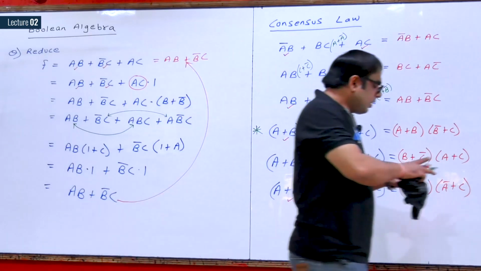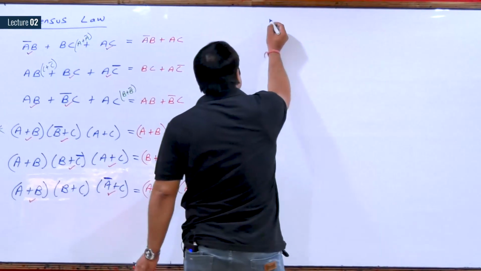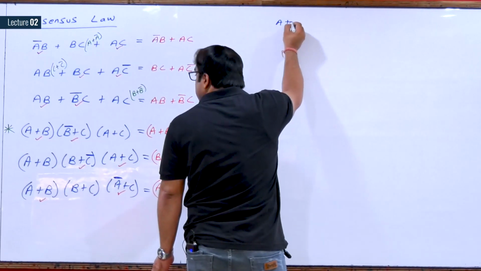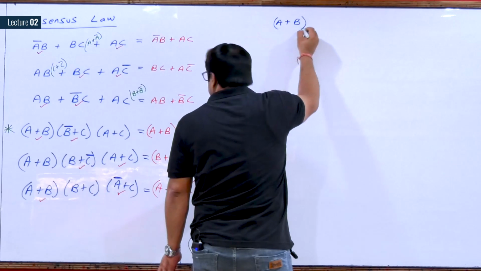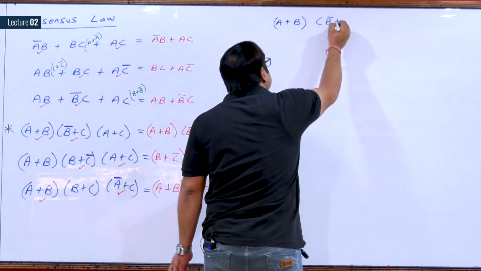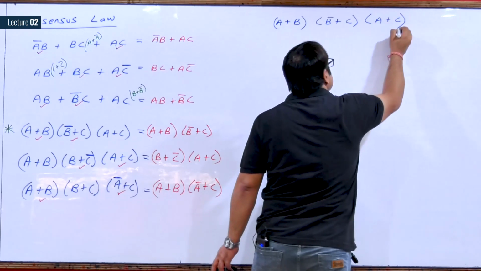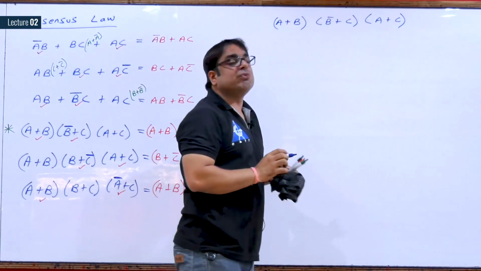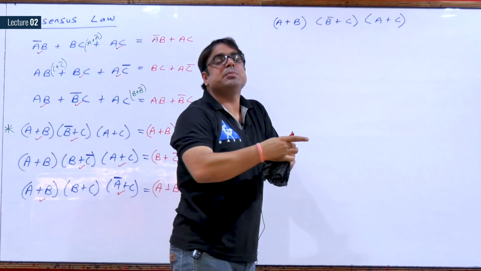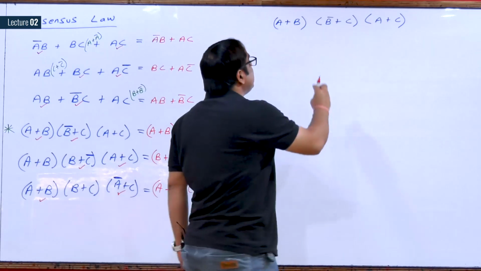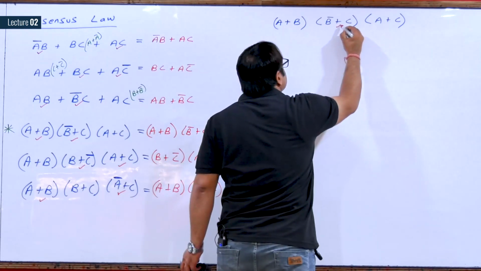See, I will start with the expression A plus B dot B complement plus C dot A plus C. First, I will notice which variable is present in both the formats. So, variable B is present in both the formats.